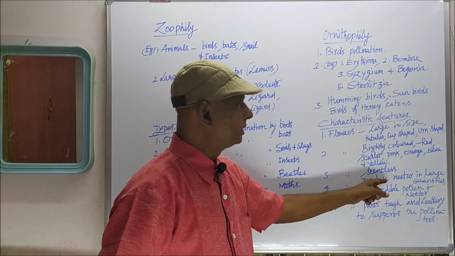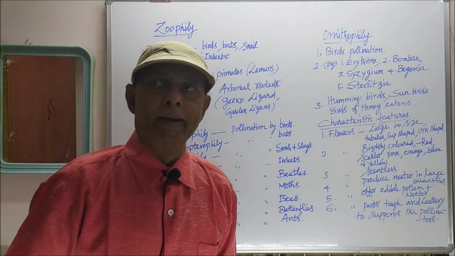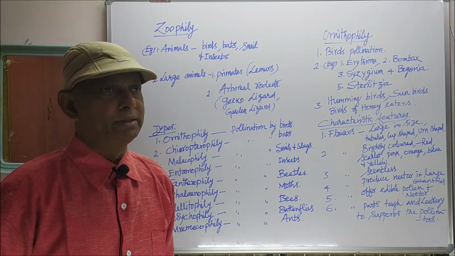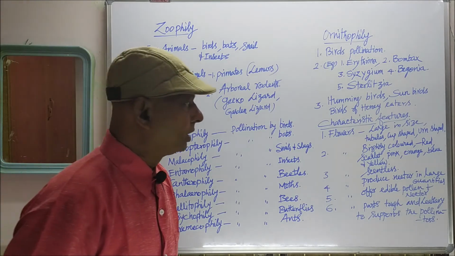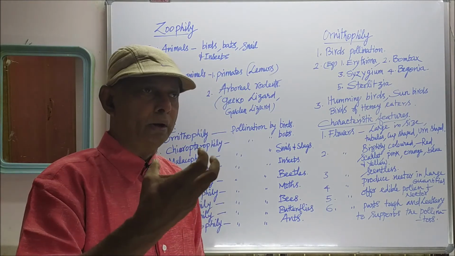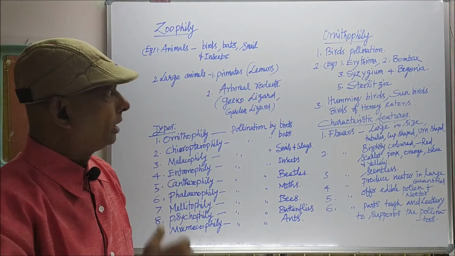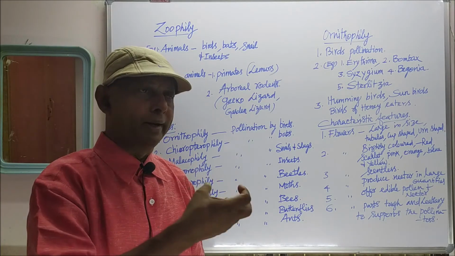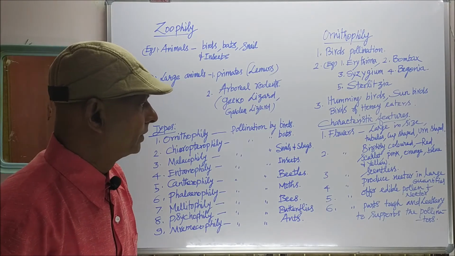They produce nectar in large quantities. What is nectar? Nectar is a honey-like secreted substance. Nectar will be produced in large quantities. In order to take the nectar, the birds will visit the flowers. When they collect nectar, pollination automatically takes place.